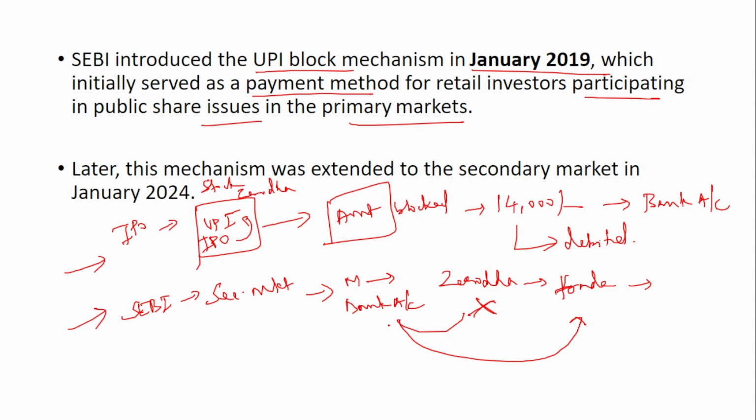But if it is in your bank account, this amount will be blocked. That is, you cannot use that amount. That amount will be available in your bank account, but you will not be able to use it. It will be blocked and will be used for the trade if the trade gets executed. But even in that period, you will still be earning the interest. That is the purpose. That is why it has been extended to the secondary market as well. So this is the concept of this UPI block mechanism.